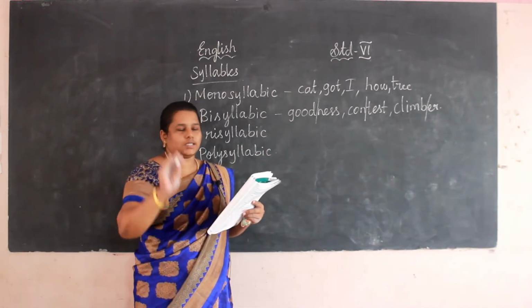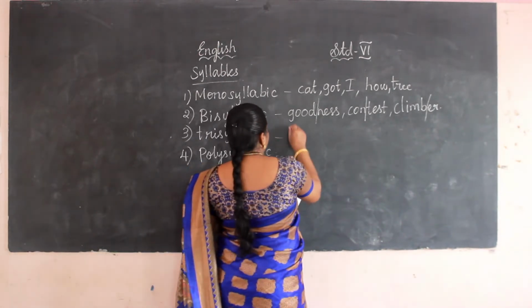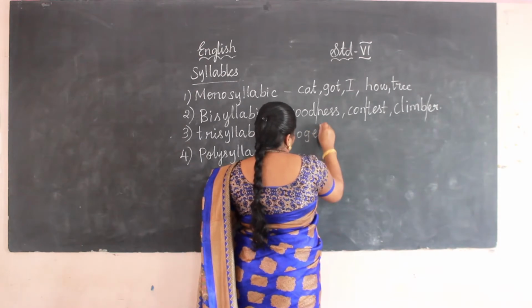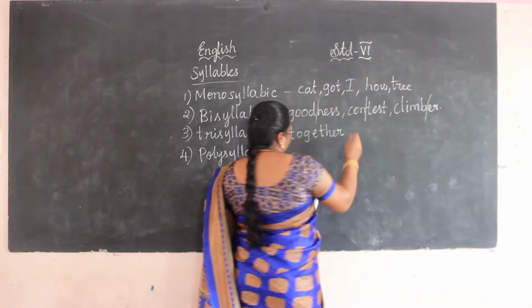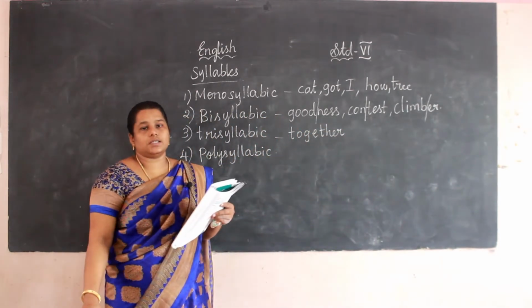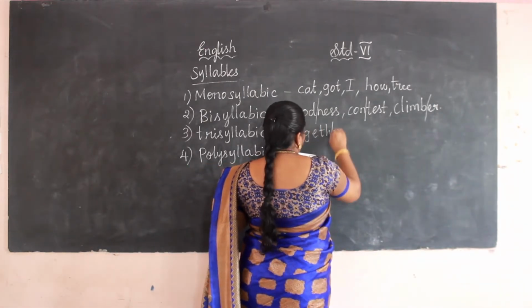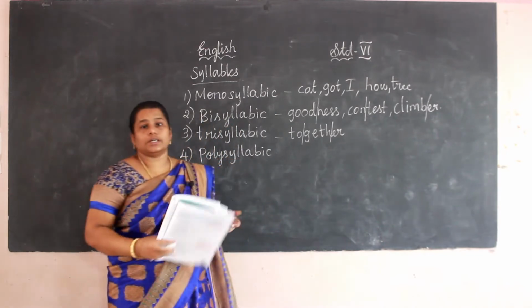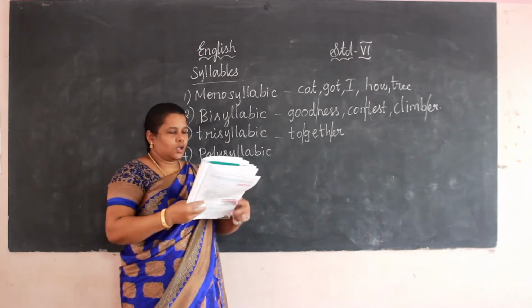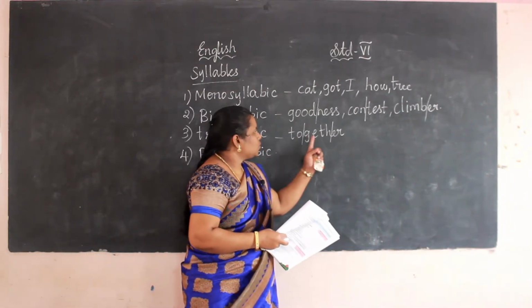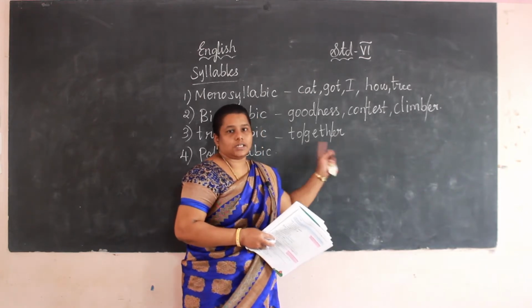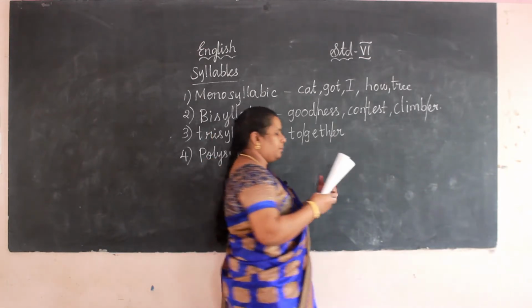Trisyllabic means 3 syllables. See here, together. How can we split this? To-get-her. Together. Okay, 3. See here, 1, 2 and 3. 3 syllables. So it is trisyllabic. And